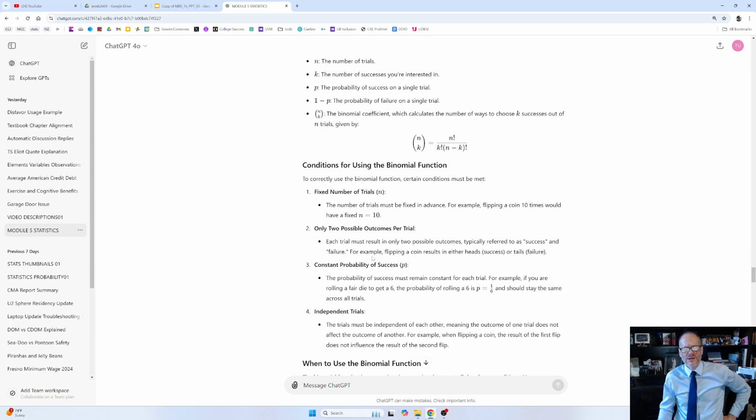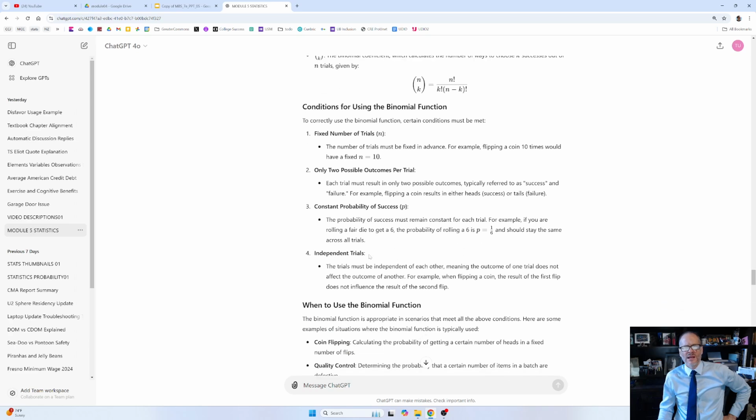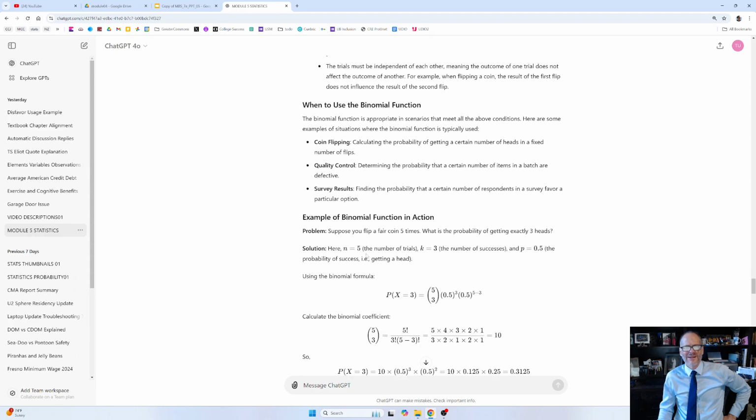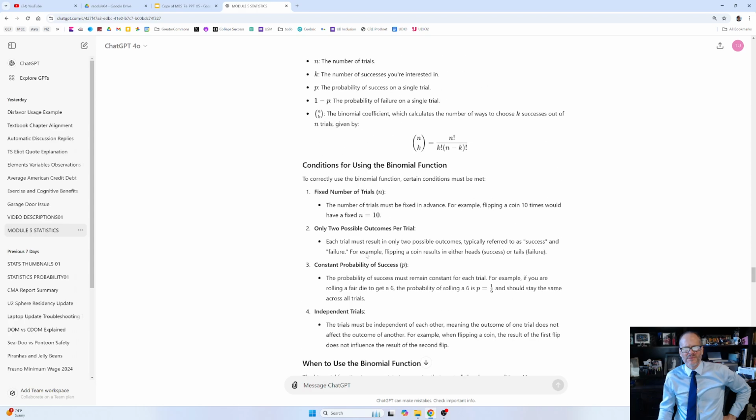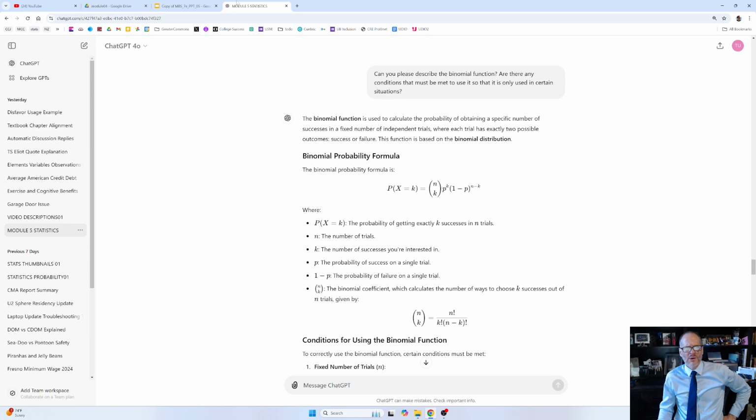Why is this useful? Well, maybe you want to gamble. And in statistics, maybe we should call it how to gamble more effectively at Las Vegas. Like maybe more people would take that class if we called it that. And they might have more fun. So that's the binomial probability formula.